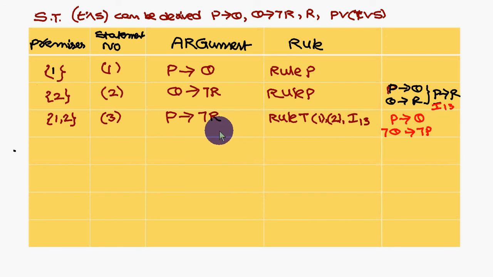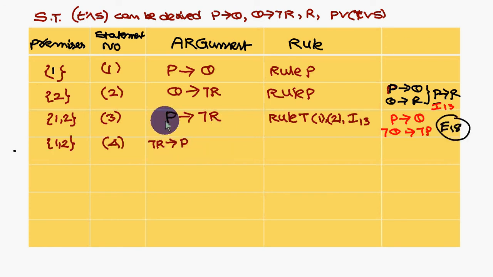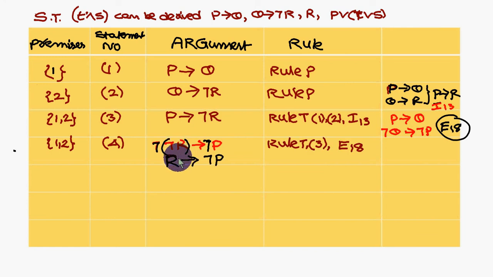Next, this P conditional not R can be written as not R conditional P. So P conditional Q can be written as not R conditional P. So if you want to write it in the contrapositive model, not R you write, P you write. On both sides you have to apply one negation. So not R to P means you have to apply one negation on both sides. So not of not R, what are you going to get? R conditional not P. So this is rule T.